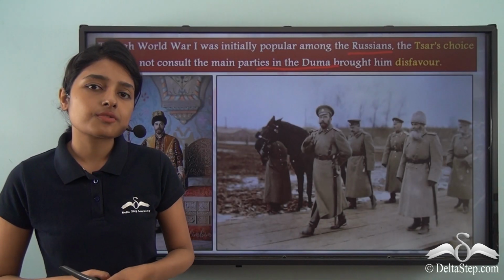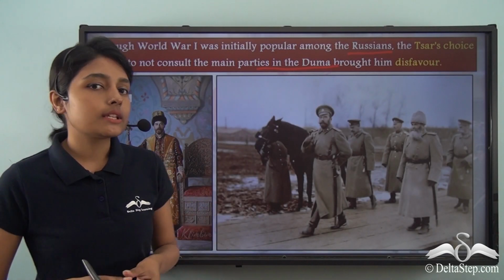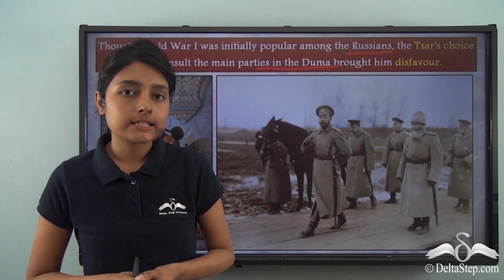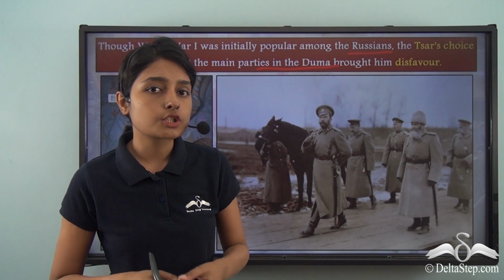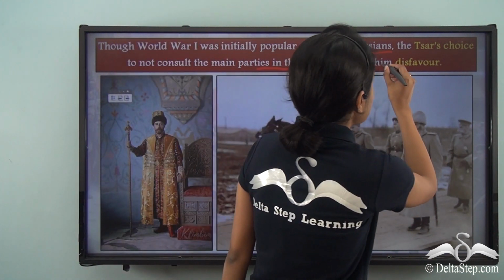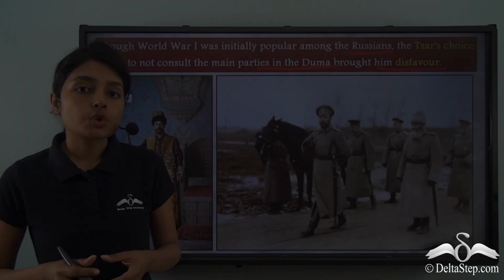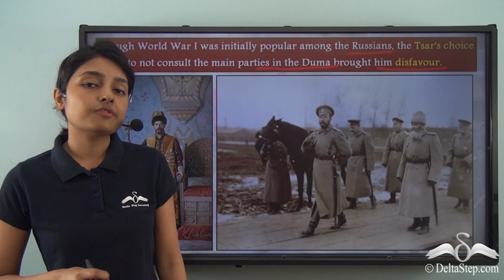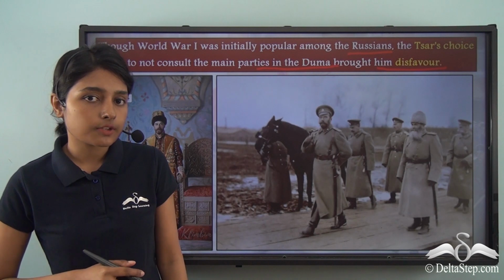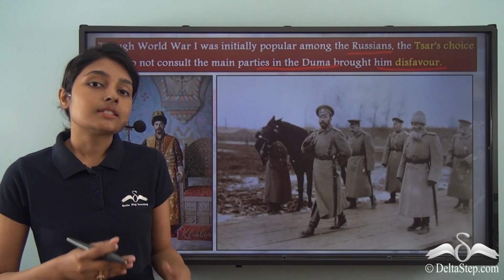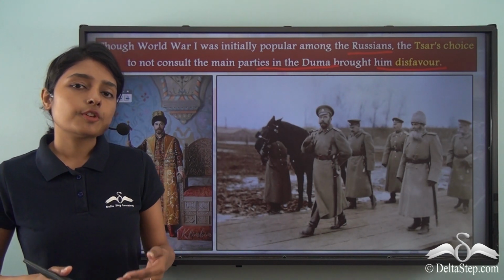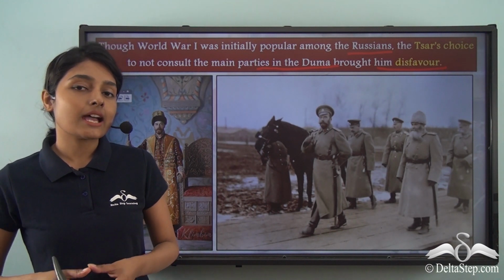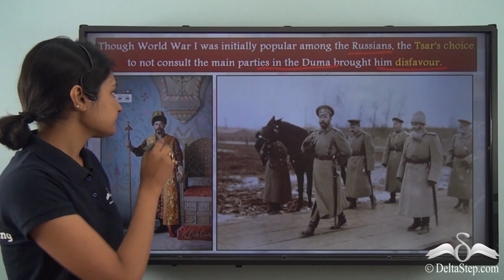And it is for this reason that his choice brought him disfavor. So in this way, Tsar Nicholas II ceased to remain very popular during the years of the war. And this decreasing popularity was further accentuated by many other events that happened during this war.